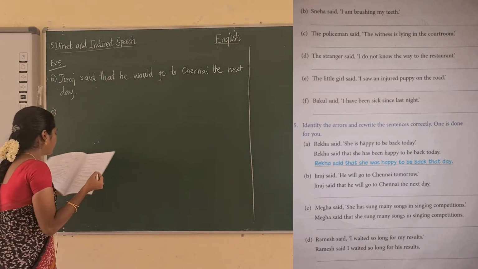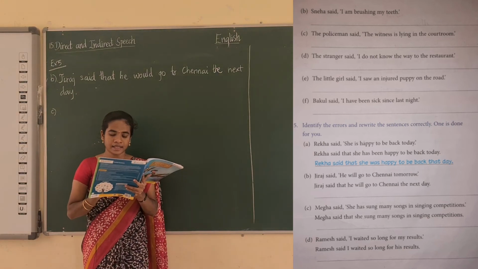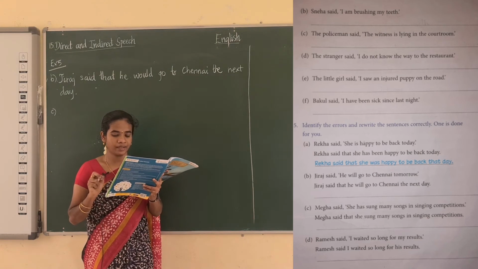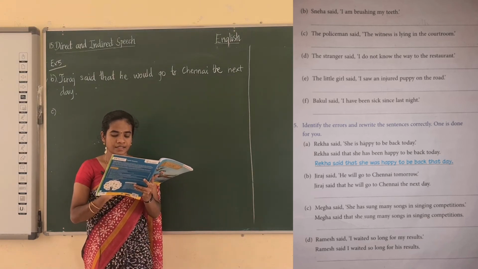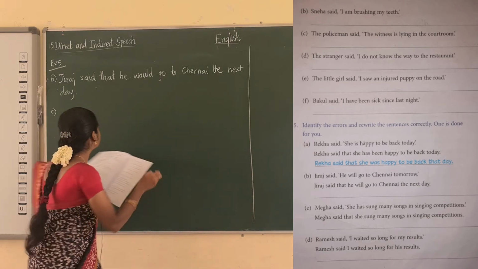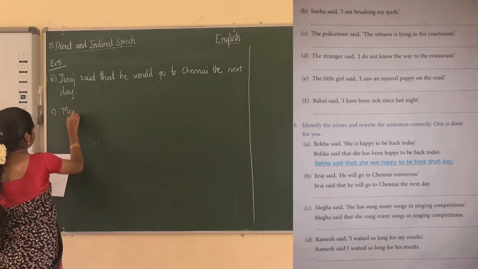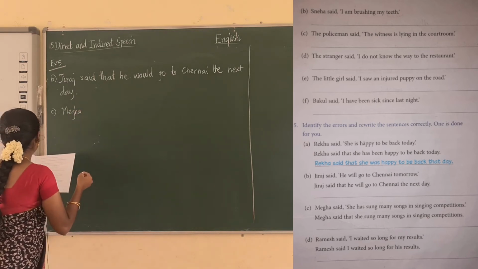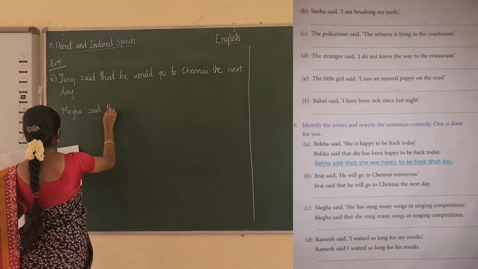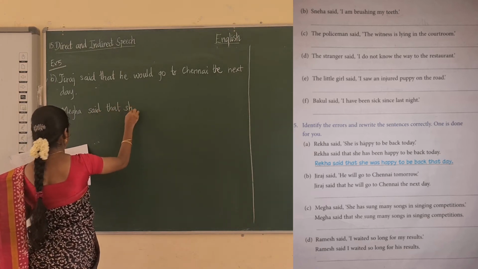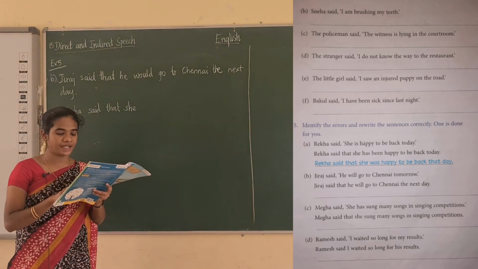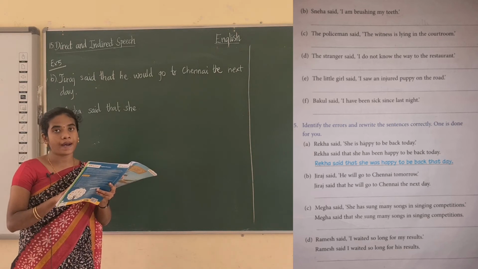See, Megha said she has sung many songs in the singing competition. Meghna said that she sung many songs in the singing competition. So it's wrong. What's the right answer? Meghna said that she, see here, has sung. So it is a present perfect. Present perfect is changed into a past perfect.